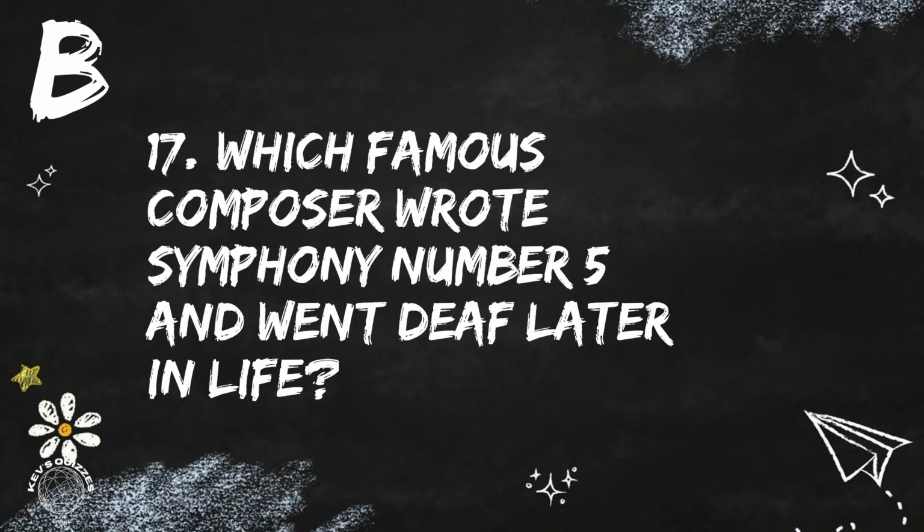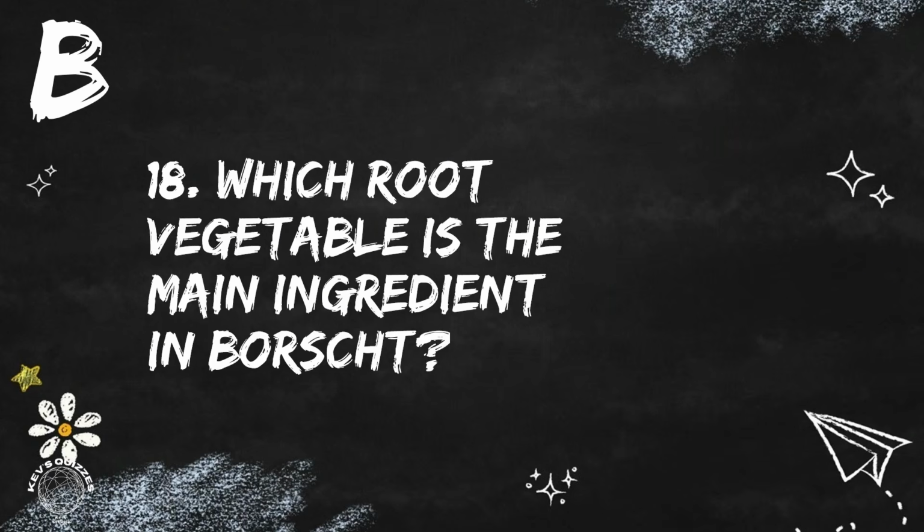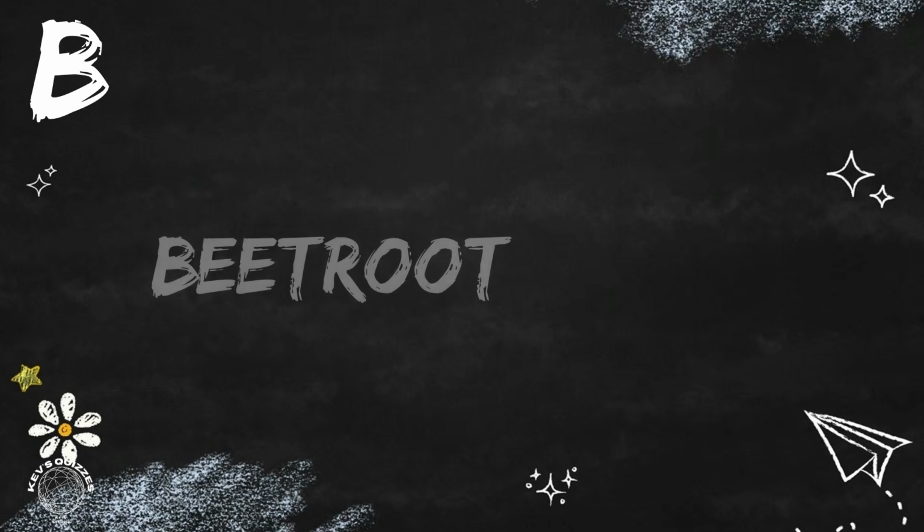And question 17. Which famous composer wrote Symphony No. 5 and went deaf later in life? That was Beethoven. Question 18. Which root vegetable is the main ingredient in borscht? That is beetroot.